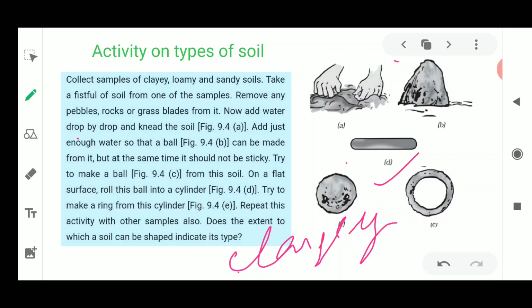But it is very difficult in the sandy soil, because the soil particles are large enough and they do not cling or attach together, which makes it very difficult to make shapes. In loamy soil also we will have certain difficulties, as some of the particles are very large, some are very small, and some are intermediary. So we are not able to make these shapes very easily with the loamy soil.